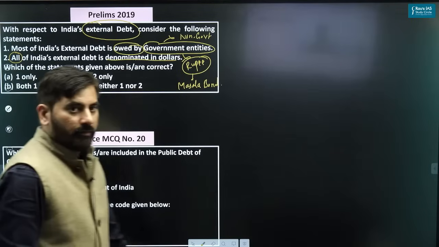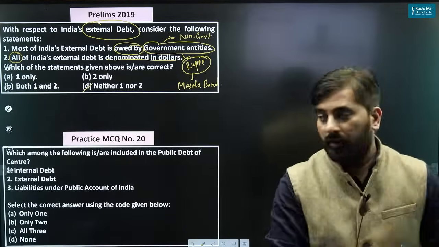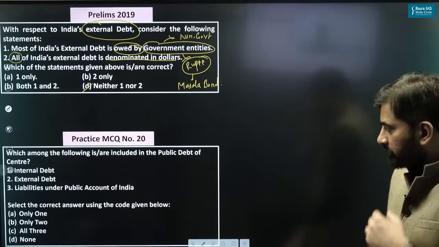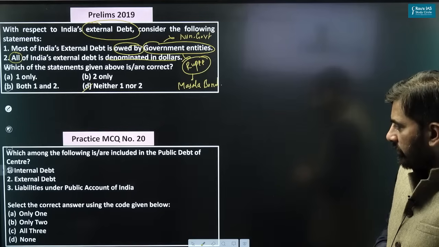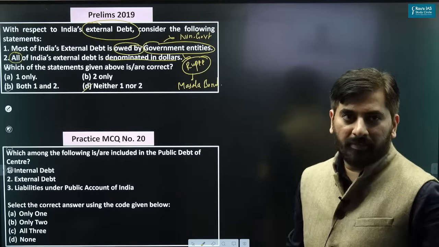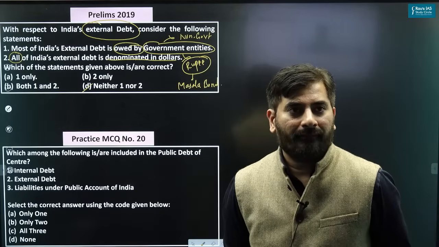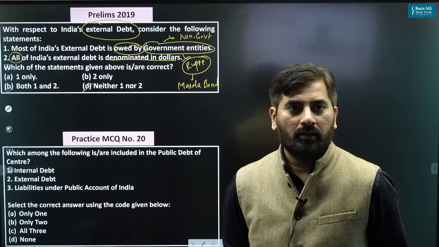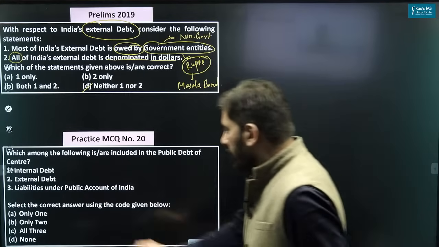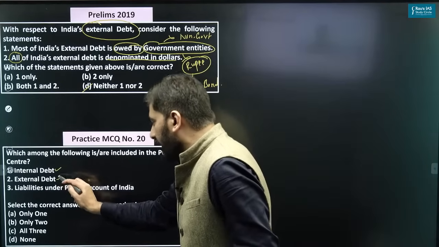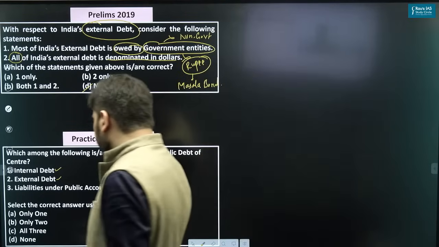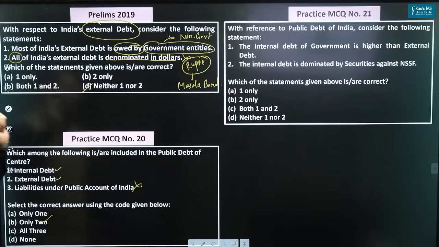Look at practice MCQ number 20. Which among the following are included in the public debt of the center? Public debt. Only the internal debt and external debt are included in the public debt, not the liabilities under the public account of India.